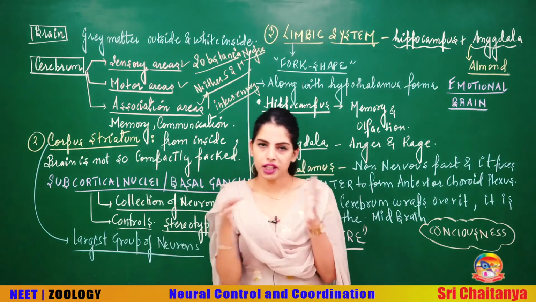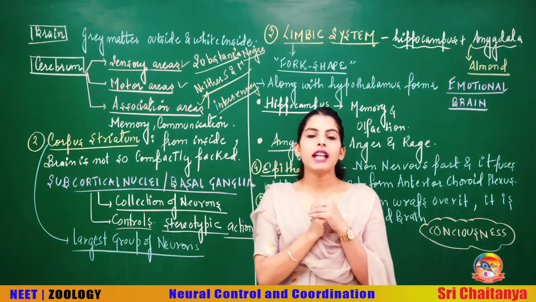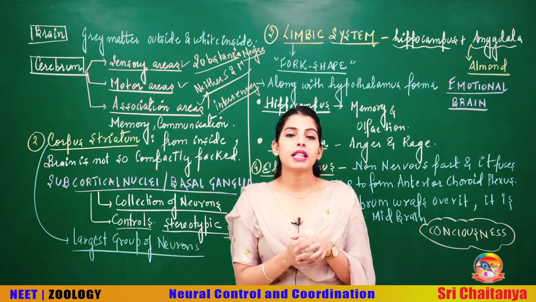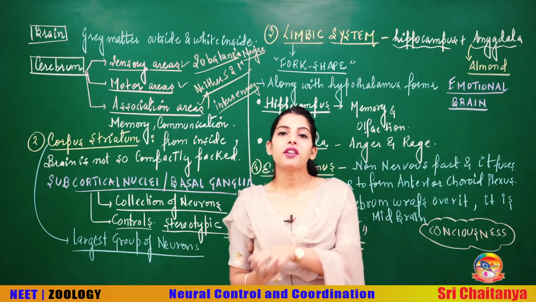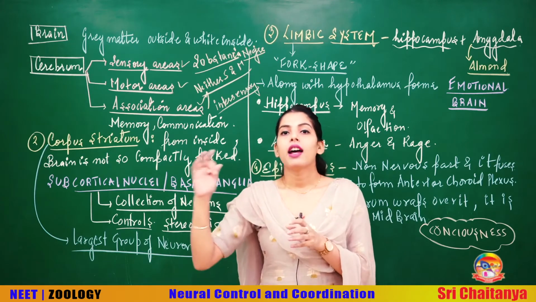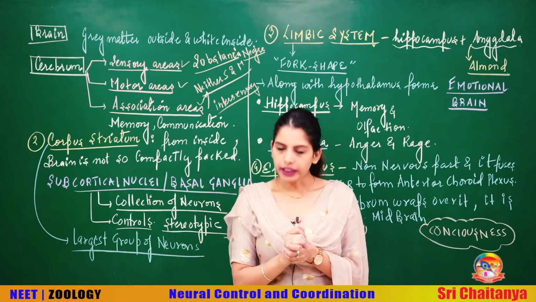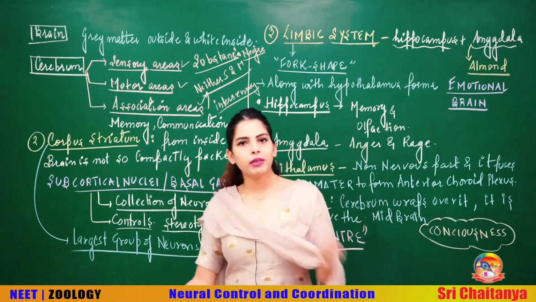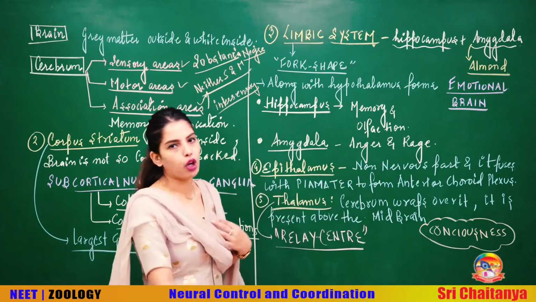That is also a collection of neurons. This substantia nigra produces dopamine. If you damage the dopamine producing substantia nigra, the person may suffer from Parkinson's disease. Got it? So different neurons have different functions. Corpus striatum is nothing but the largest collection of neurons below your cortex area.